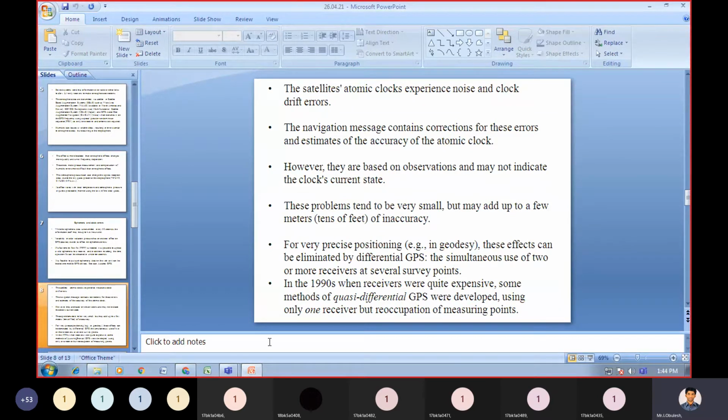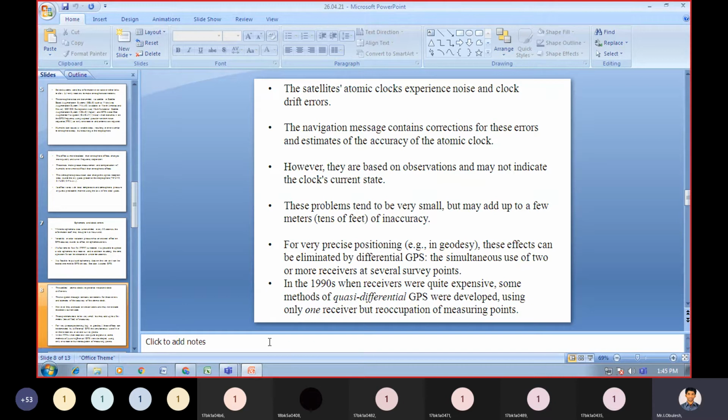These problems tend to be very small, but may add up to a few meters of inaccuracy. For very precise positioning, these effects can be eliminated by differential GPS.